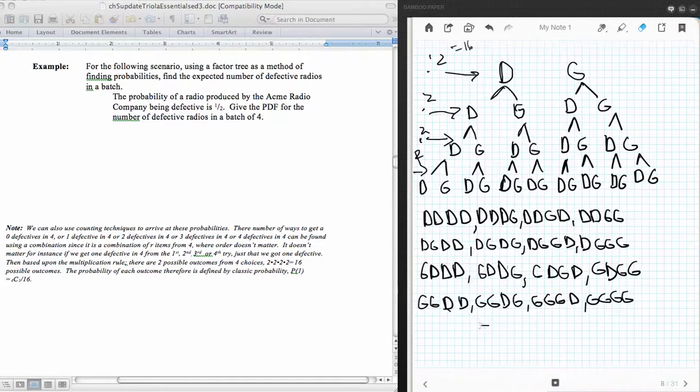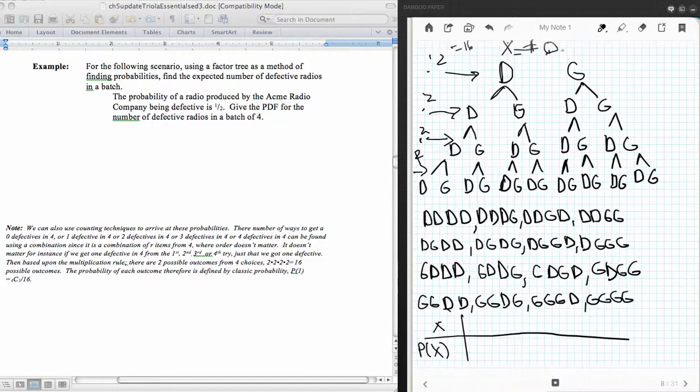So now, once I have written this, my job is to do a probability distribution function. Since I'm kind of out of room here, I'm going to do a horizontal one. Remember that horizontal is perfectly acceptable. So I'm going to put my x's up here and my probability of x's down here. So my random variable is going to be defined as the number of defective radios. So x is going to be equal to the number of defectives.